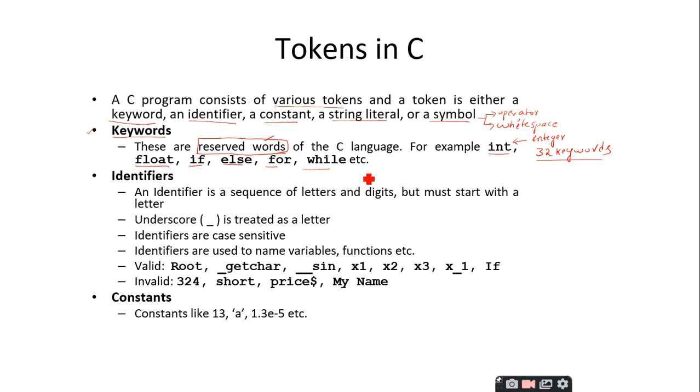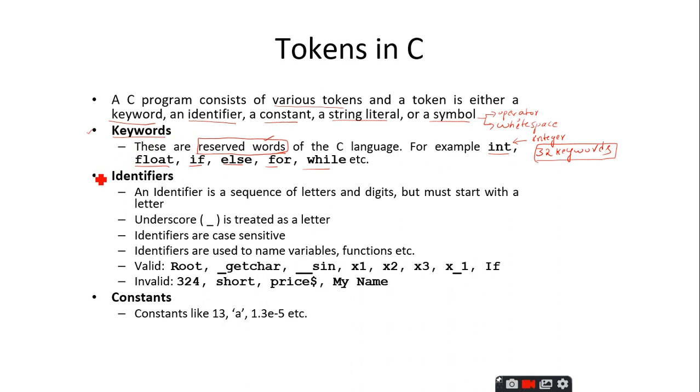The only important points you should remember here are that keywords are otherwise called reserved words. They have a predefined meaning, and that meaning cannot be changed by the programmer. It does not allow it. Examples are int, float, char, double, if, else, for, while, struct, union, enum. Like that we have so many keywords, and C programming supports 32 keywords. That's all about the keywords.